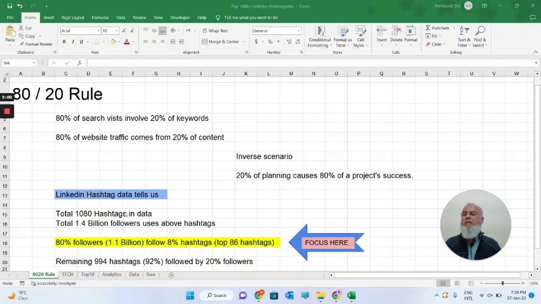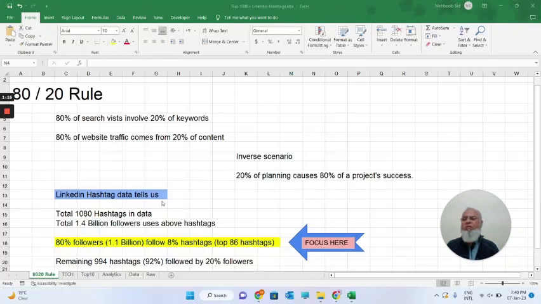If I specifically talk about this LinkedIn hashtag data, there are total 1080 hashtags in this data, having total 1.4 billion followers. If I apply this 80-20 rule, it shows that 80% of followers, which is 1.1 billion, follow 8% of hashtags, which is the top 86 hashtags. So we need to focus here.